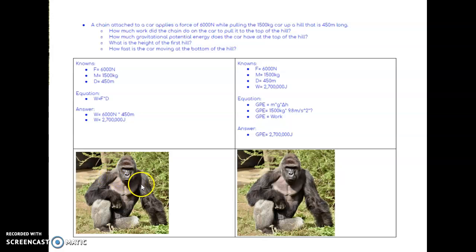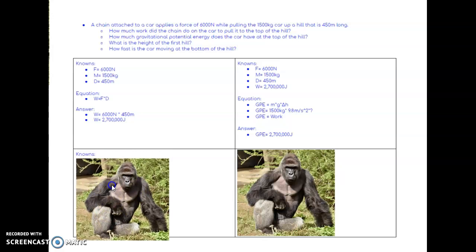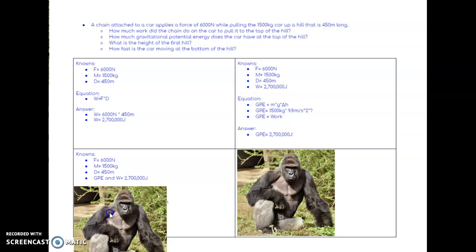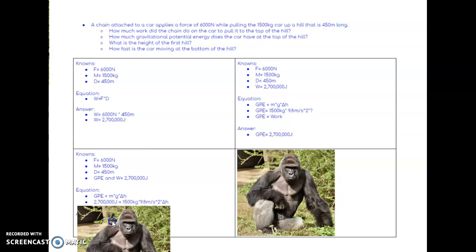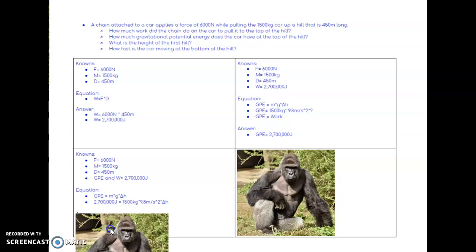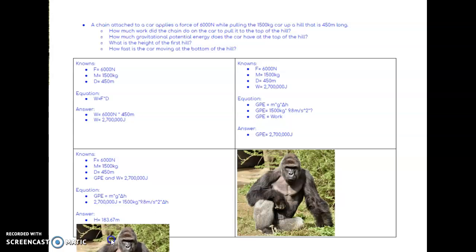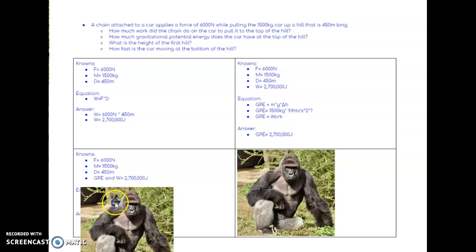Part 3. What is the height of the first hill? Knowns. We list our knowns as always. We're trying to find a height, which is delta h, which luckily we already tried finding before here, but since we already found our GPE, we're only finding one variable now, which is a lot easier. So equation, GPE equals mg delta h, you plug in your variables, and just by doing the math, you will get h equals 183.67 meters, around, it's estimated.